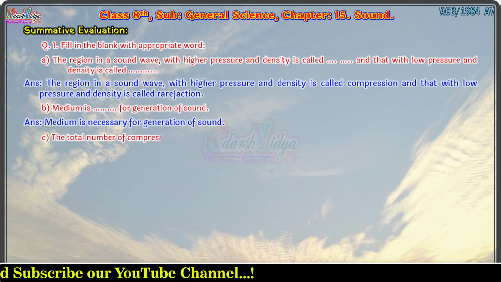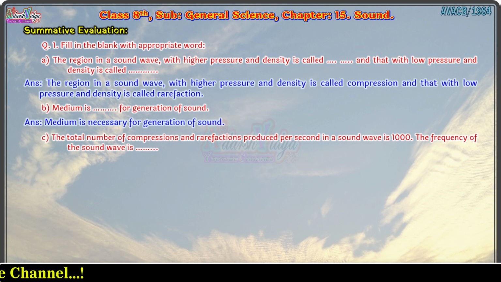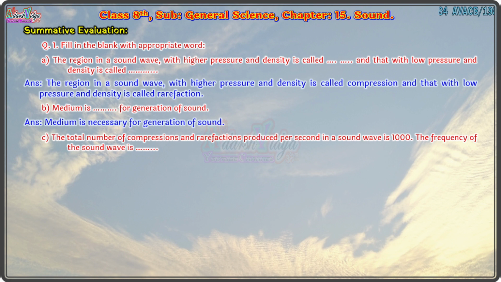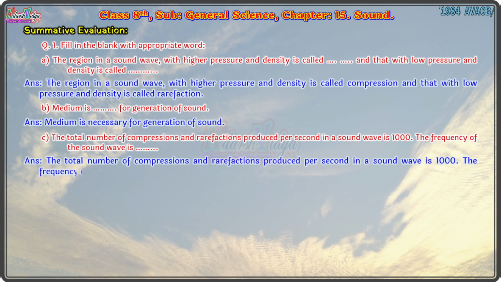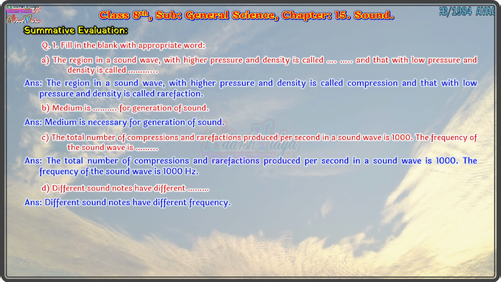Third, the total number of compressions and rarefactions produced per second in a sound wave is 1000. The frequency of the sound wave is blank space. Answer is: the frequency of the sound wave is 1000 Hz. Fourth, different sound notes have different blank space. Answer is: different sound notes have different frequency.